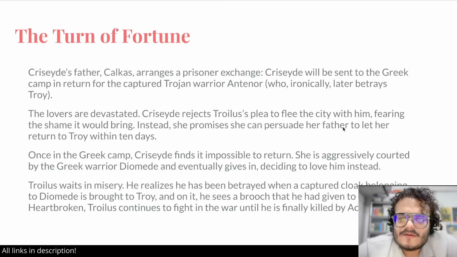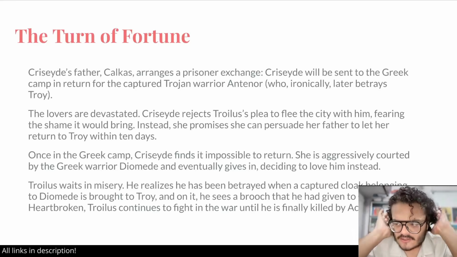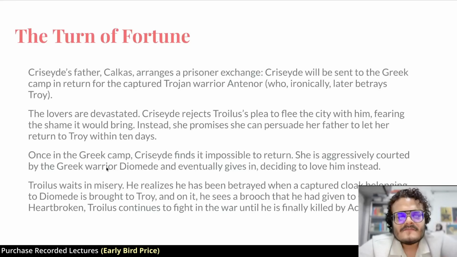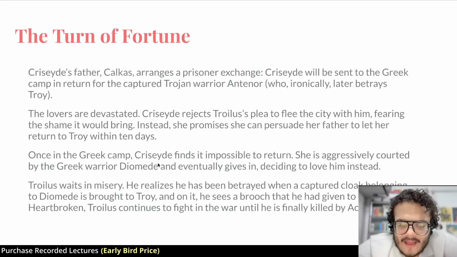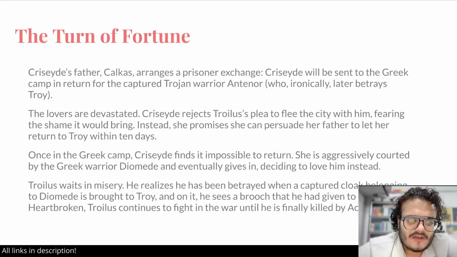She promises that she can persuade her father to let her return to Troy within 10 days, right? So she says, let me go, I'll be back within 10 days. Which of course does not happen if you know the story of Troilus and Cressida. In the Greek camp, Cressida finds it impossible to return, right? And she's aggressively courted, means wooed, patana, by the Greek warrior Diomed. Diomed actually is a very strong and very important Greek hero, right? So eventually she gives in and decides that she's going to love him instead of Troilus.